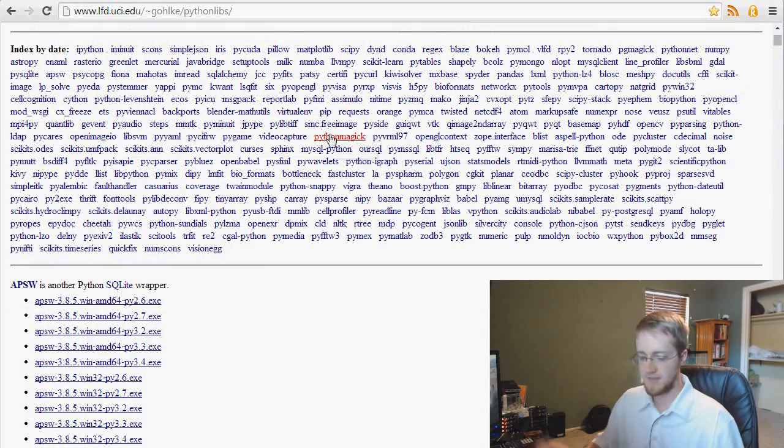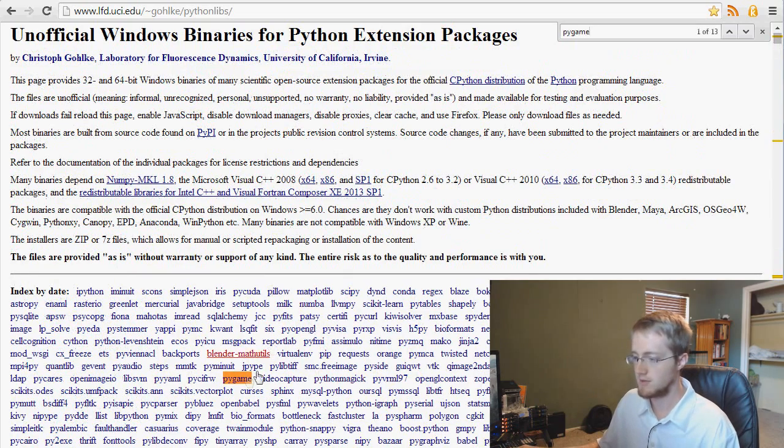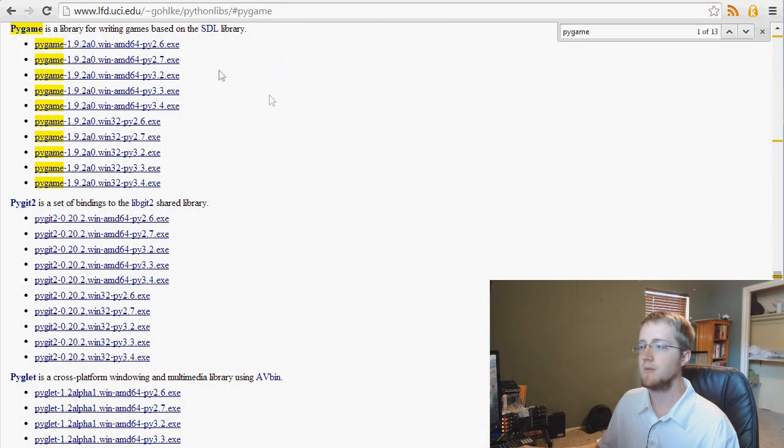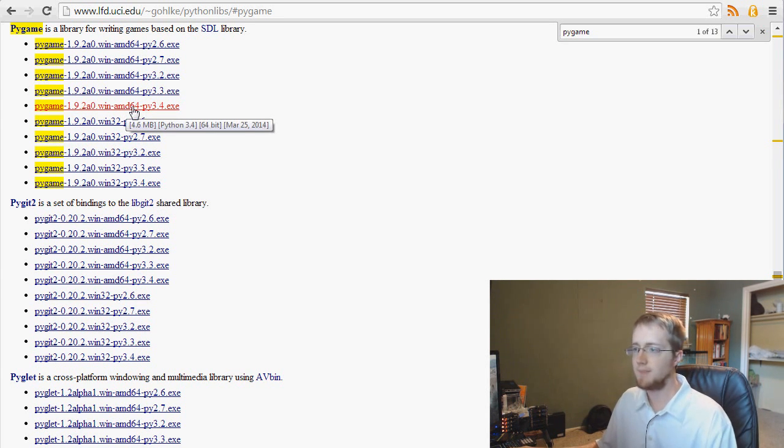They're all Windows installers, and a lot of packages don't come in 64-bit, so you can get them here. So anyway, if you're on Windows, you could just type in PyGame. So here's PyGame, click on that, and then we come down here, and we're at 3.4 right now, and we only want 64-bit, so it would be this one right here. Click that, download PyGame, and you should have PyGame.